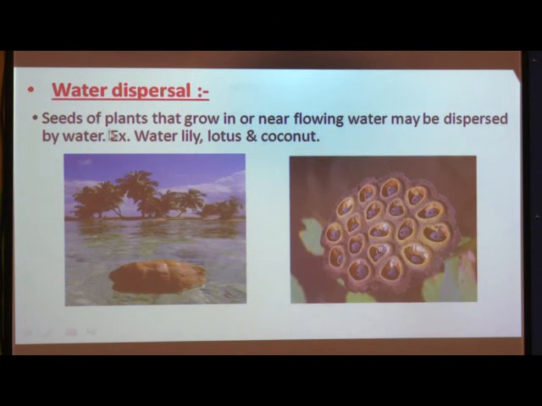Now, the next method of dispersal is water dispersal. Here you can see the water dispersal. When we talk about water dispersal, the seeds of plants that grow in or near flowing water like rivers, streams, etc. may be dispersed by water. In these, the plants that disperse seeds in water generally also have fruits and seeds that float on water, and examples of these are water lily, lotus and coconut.